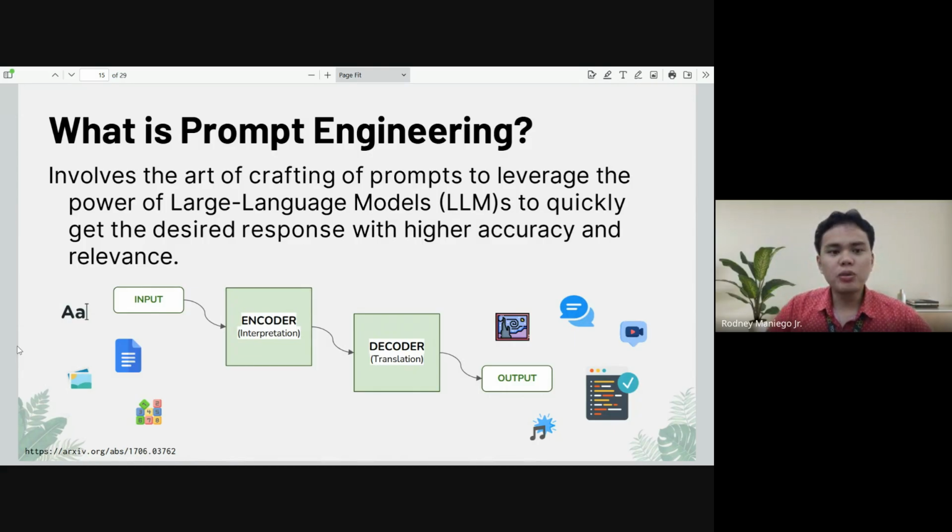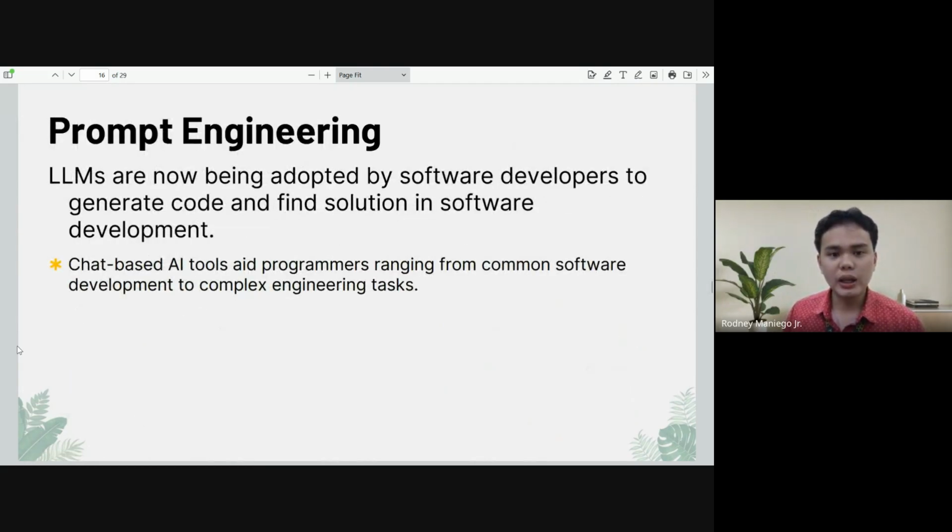It's improving how we command these technologies so we can really leverage their power. As fast as possible, we want to solve issues, to generate what we want, to quickly get the desired response with higher accuracy and relevance. That is prompt engineering.